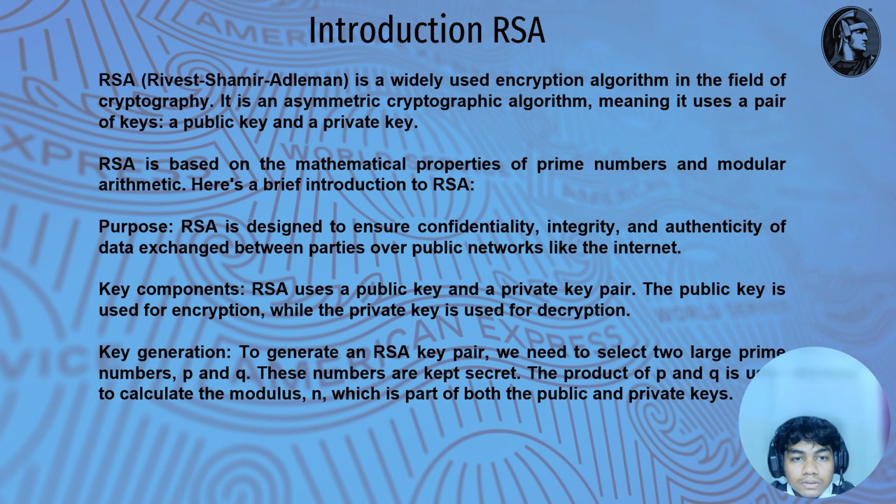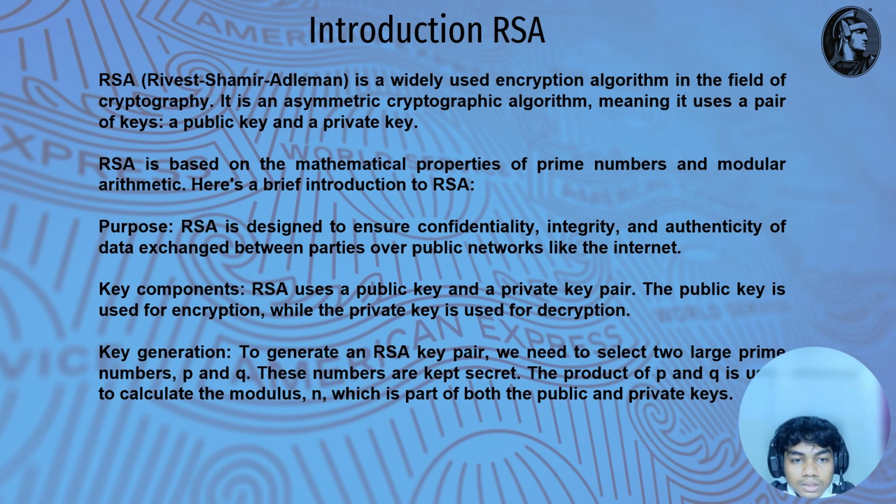Here's a brief introduction to RSA. The purpose of RSA is designed to ensure confidentiality, integrity, and authenticity of data exchange between parties over a public network like the internet. For the key components, RSA uses a public key and a private key pair. The public key is used for encryption, while the private key is used for decryption.